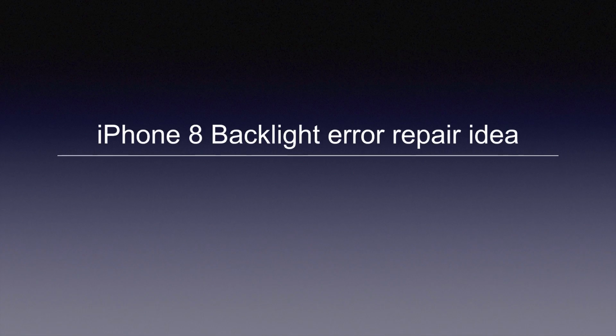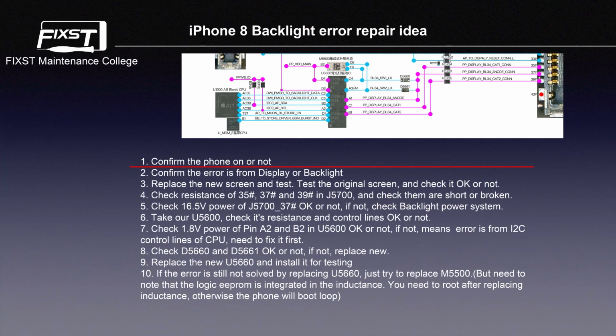Next, backlight error repair idea. 1. Confirm the phone is on or not. 2. Confirm the error is from display or backlight. 3. Replace the new screen and test. Test the original screen and check it OK or not. 4. Check resistance of pin 35, 37, and 39 in J5700 and check them are short or broken. 5. Check 60.5 voltage power of J5700 pin 37 OK or not. If not, check backlight power system.